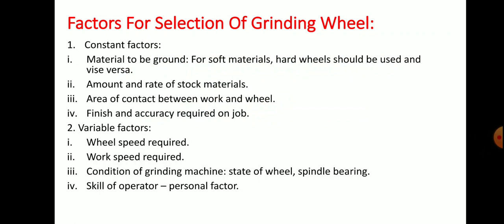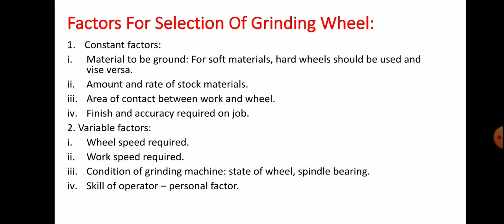There are basically two types, constant factors and variable factors. Coming to the constant factors, the first one is material to be ground. It means for soft materials hard wheels should be used, and for hard materials soft grinding wheels should be used. Okay. The second one is amount and rate of stock material. The third one is area of contact between work and wheel. The fourth one is finish and accuracy required on the job.